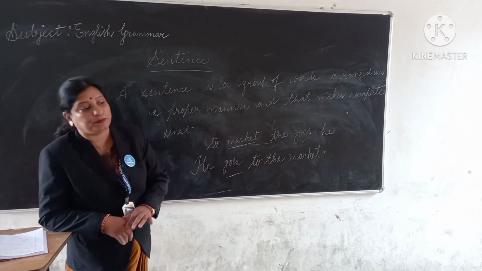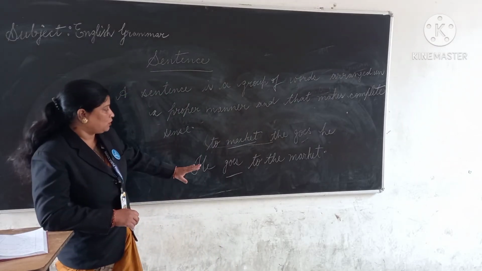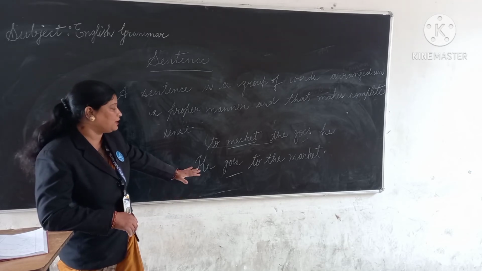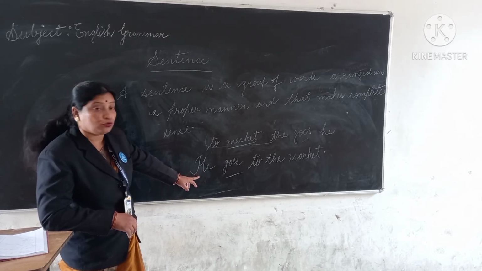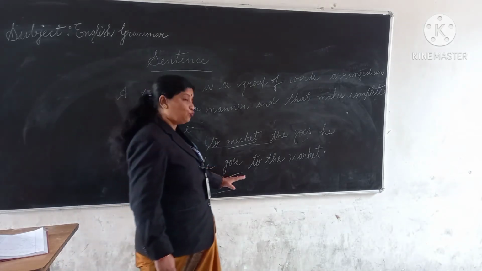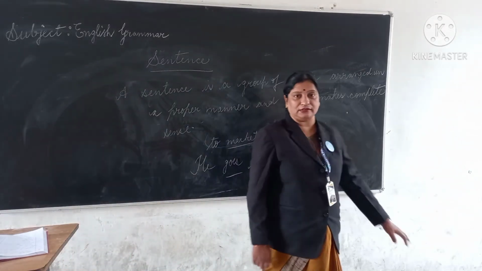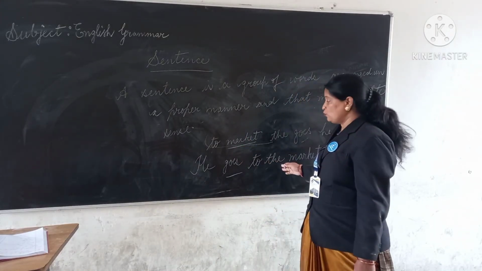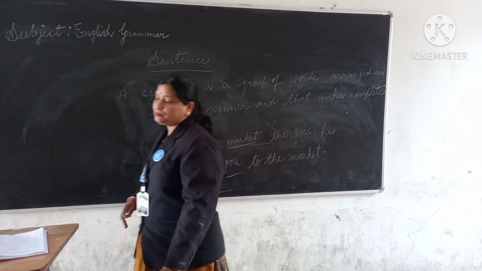Okay, so I hope you understood this. So when we have to make a sentence, first of all we write about whom we are talking in the sentence, and then after that the verb, and then we just complete the sentence. We can try again and again, 2-3 sentences. We'll get the idea.